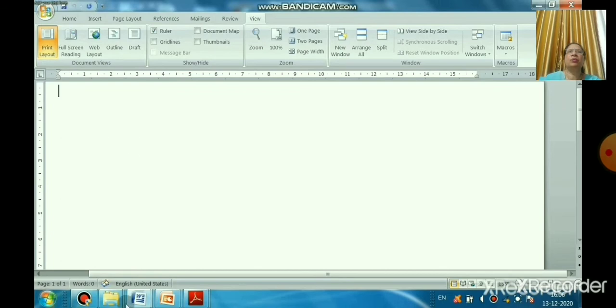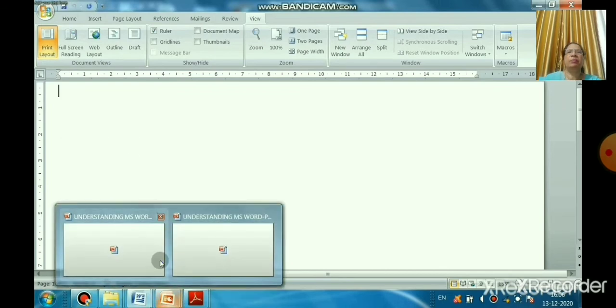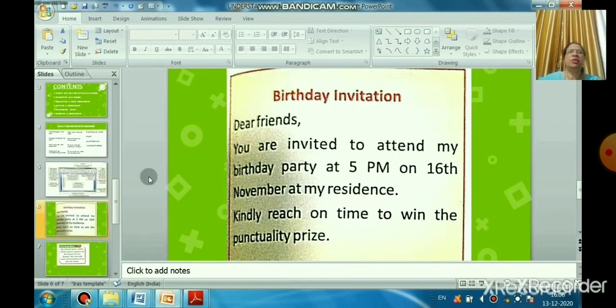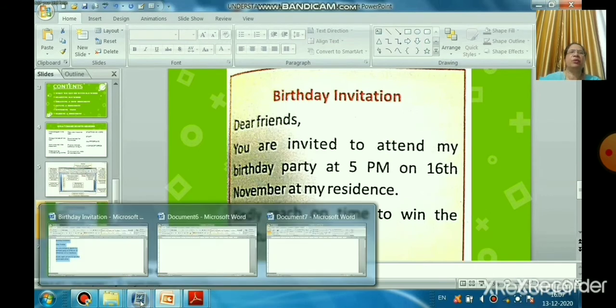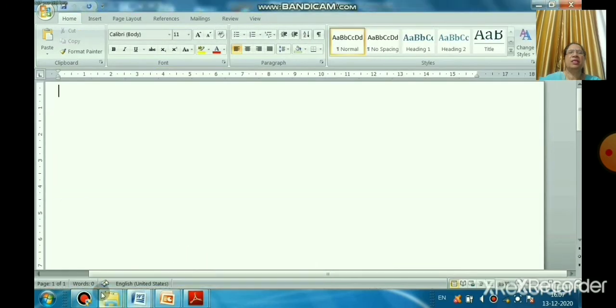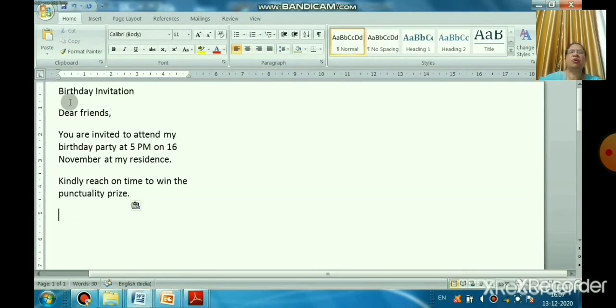Now, while typing, remember, before that you see in your book it is given a birthday invitation letter. You can see they have taken a small area to write the letter, because only two to three lines are there. So here, if I start, I have already typed it, so I will just copy and paste.